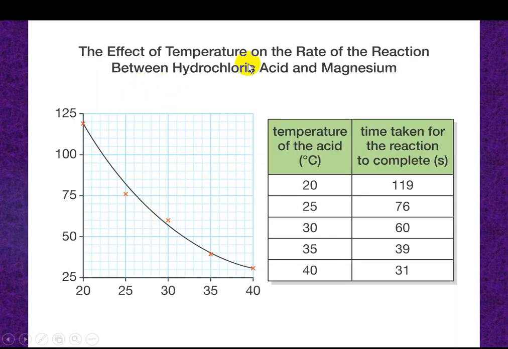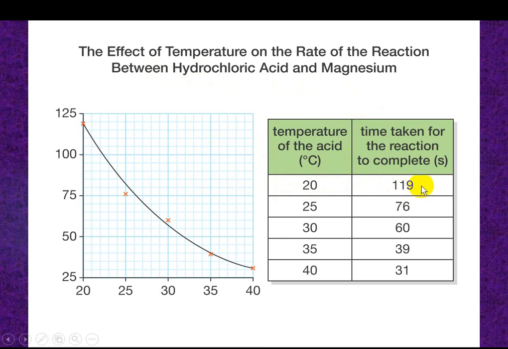Now the effect of temperature on the rate of reaction. If the temperature is increased, particles can collide more frequently, so the reaction occurs faster. Take the reaction between hydrochloric acid and magnesium. At 20 degrees, the reaction takes 119 seconds to complete.